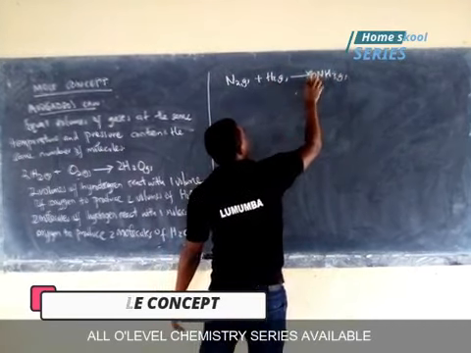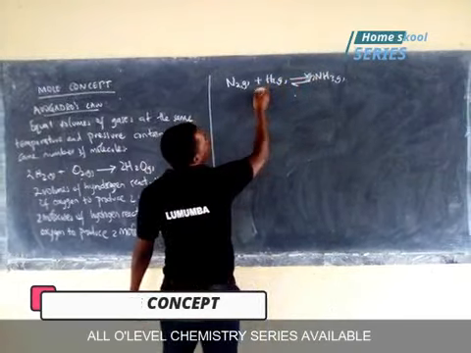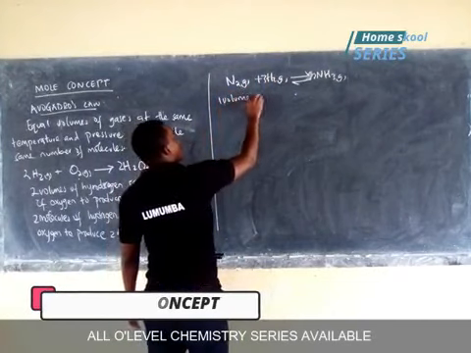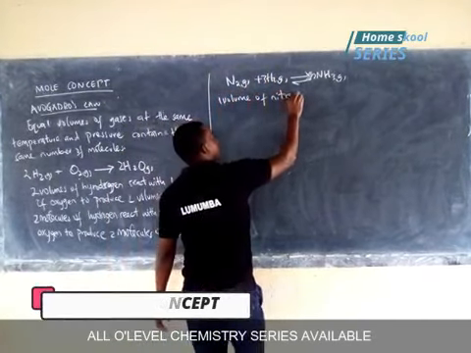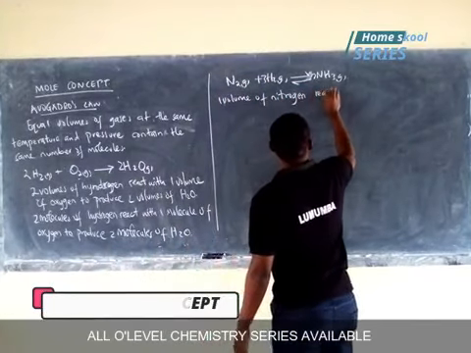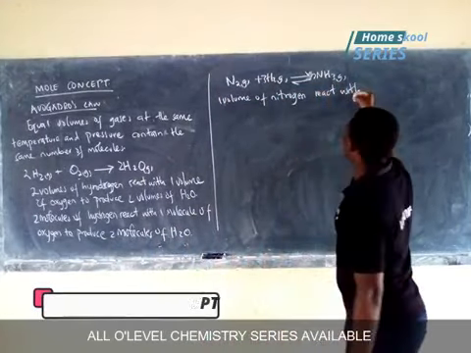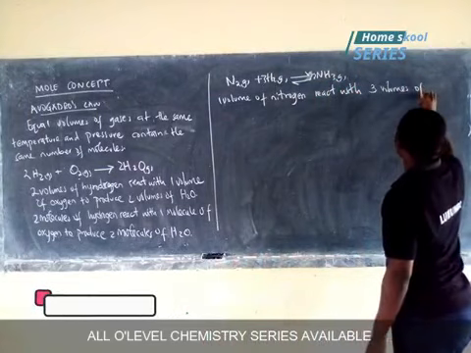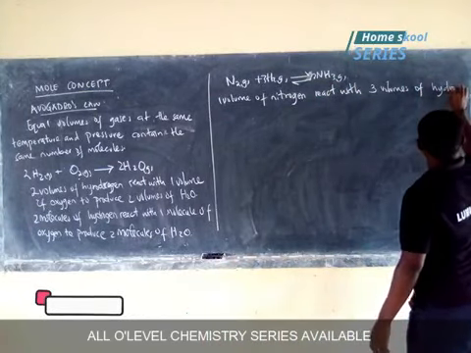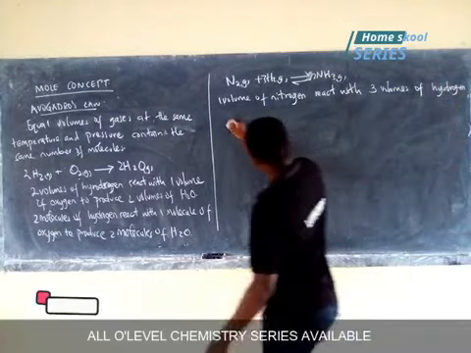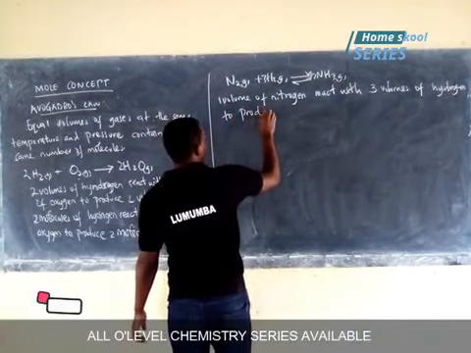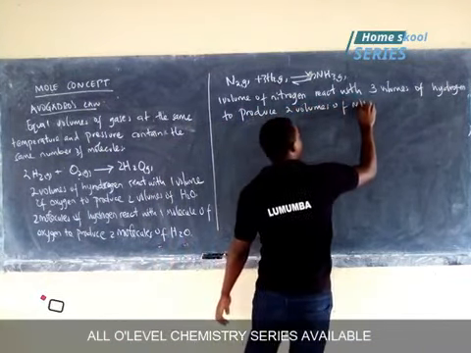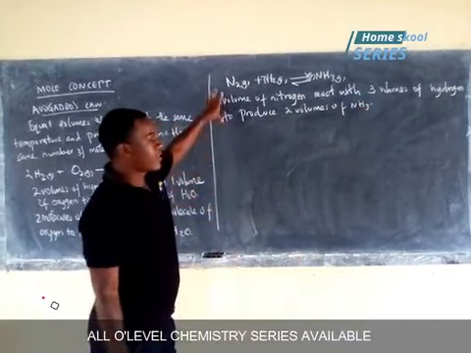Balance it, I put here 2, then I put here 3. 1 volume of nitrogen reacts with 3 volumes of hydrogen to produce 2 volumes of ammonia. This is in terms of Gay-Lussac's law.